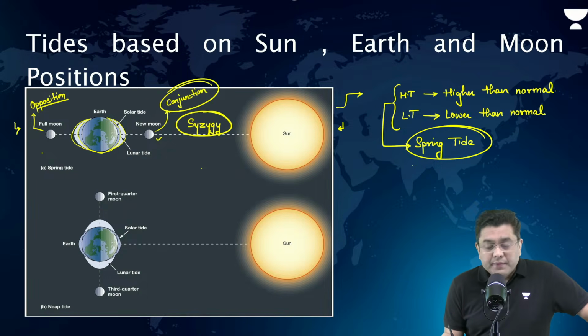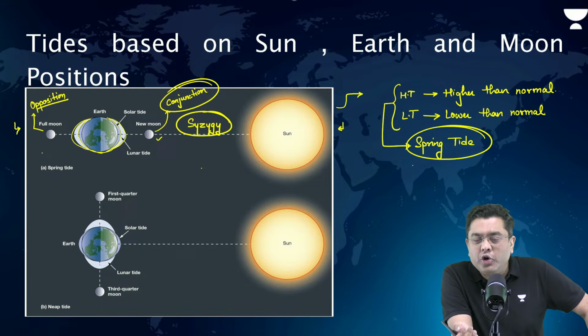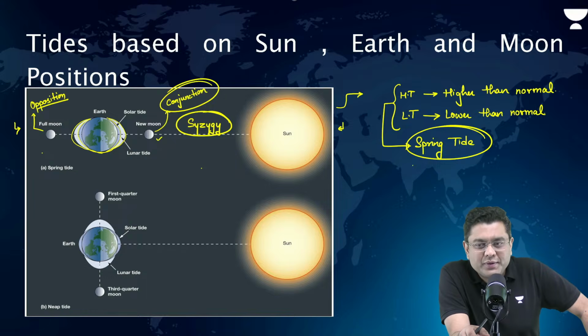It takes almost how much? 12 hours. Very good. So in 12 hours, if you have a high tide which is higher than normal and low tide which is lower than normal, then that means a place will always experience spring tide only. Is it the case? No.